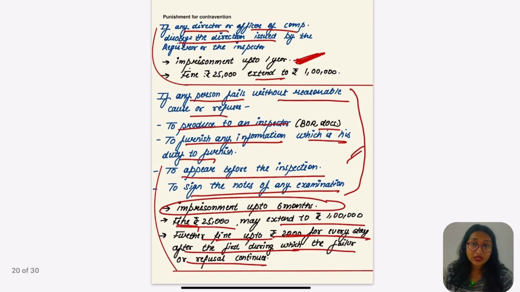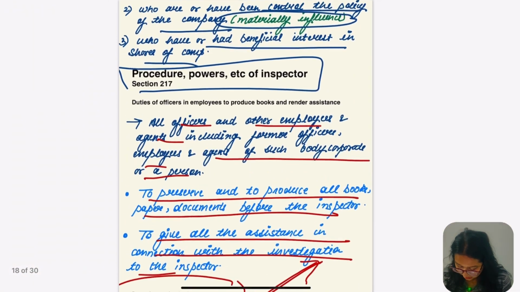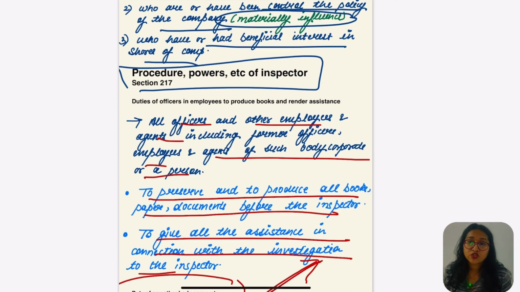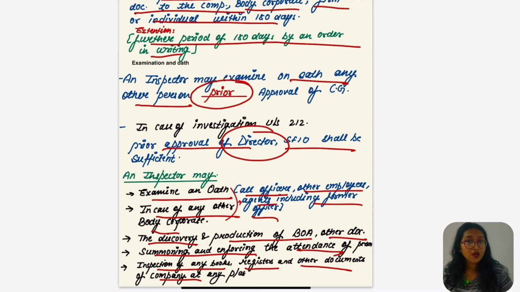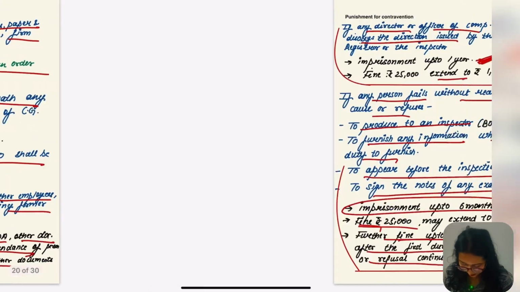Okay. So in this section we read that there are some documents or procedures which are the power of the inspector, ठीक है, which the officers, employees and past employees also, ठीक है, if they are in connection with that investigation, they have to produce, giving all the information to the inspector. If they have not cooperated, in that case imprisonment is to be imposed, right, and fine, ठीक है. If that failure continues, there is again 2,000 rupees imposition, ठीक है. And retention of books of accounts for 180 days, and a further 180 days would be granted if it is written in order, ठीक है. Hope this part was clear.